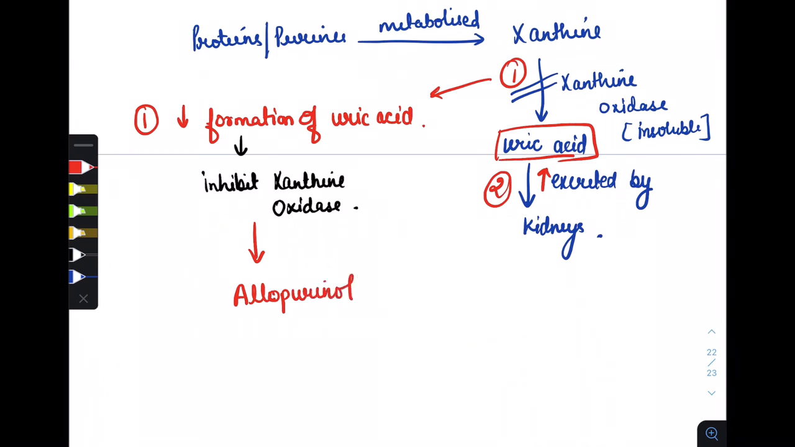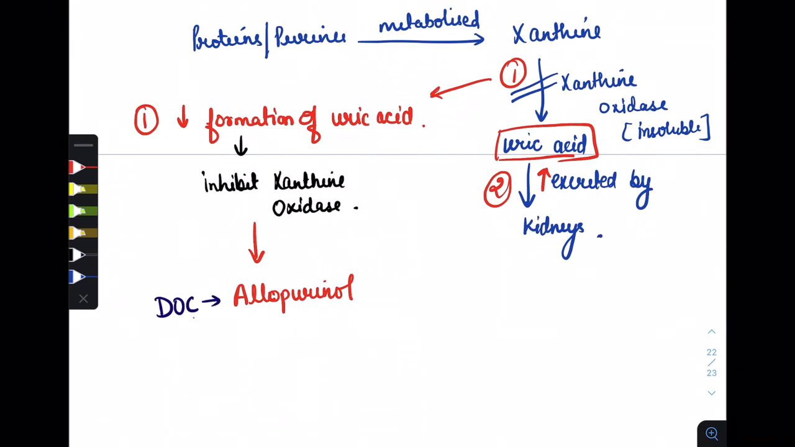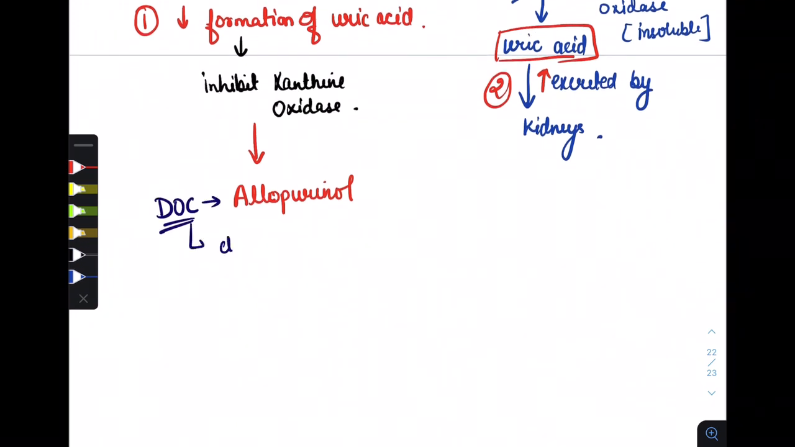And which is the drug of choice? Please remember that allopurinol is the drug of choice because it inhibits the xanthine oxidase and it decreases the formation of uric acid. So if uric acid is not there, then there is no gout in our body. So it is the drug of choice in chronic gout. Please remember, for acute gout we have the NSAIDs and for chronic gout we have allopurinol. So for chronic gout the drug of choice is allopurinol.